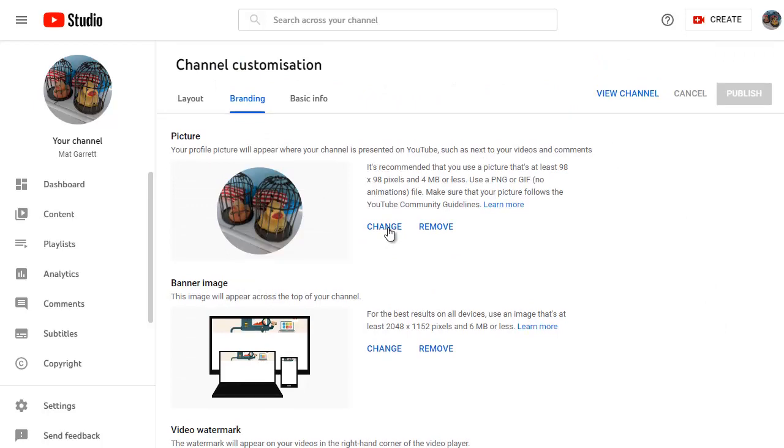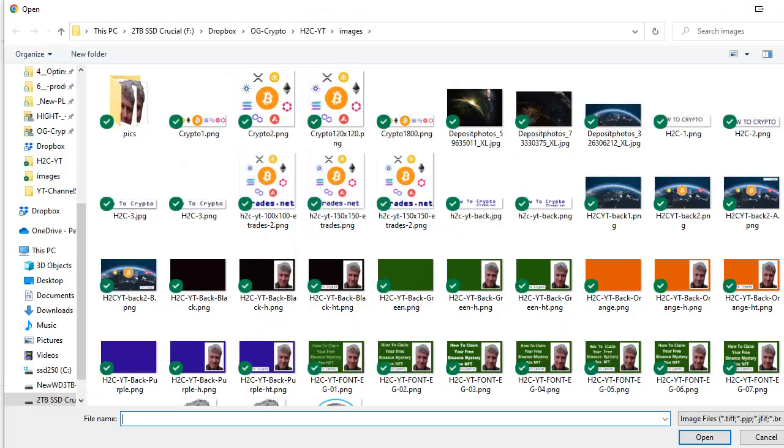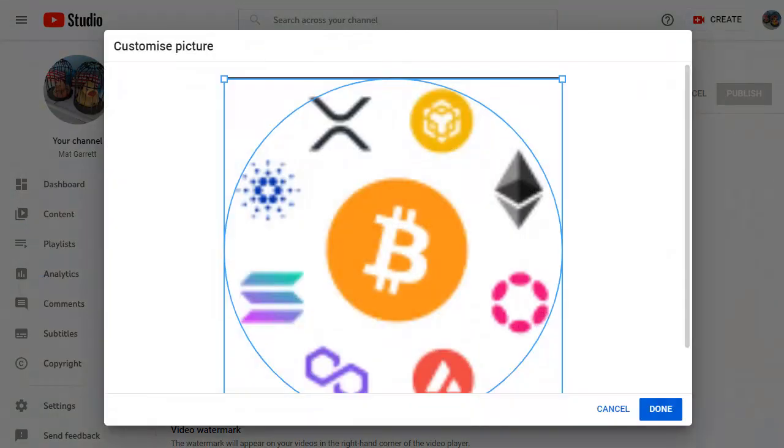So once you've got those, come to this page and simply click on the change button next to each one. So let's click on change next to the picture. It'll bring up our browser and browse to the folder where you've got your images stored, and then simply choose the image that you want to use. In this case, I'm going to go with this one here that's 120 by 120. Choose the image, click on open, and that will then give you the option to edit or crop the image if you want to make any changes to it.